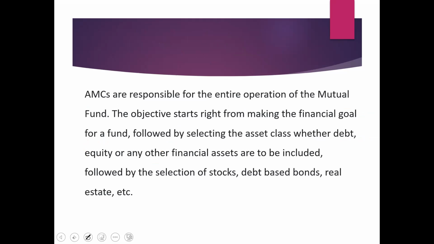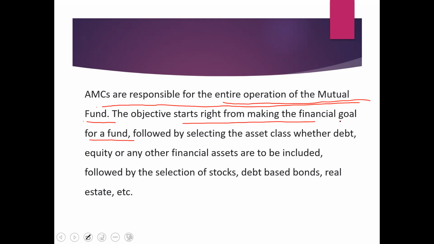AMCs are responsible for the entire operations of the mutual fund. The objective starts right from making the financial goal for a fund. See, another function of an asset management company is fixing an objective or a goal for a fund.